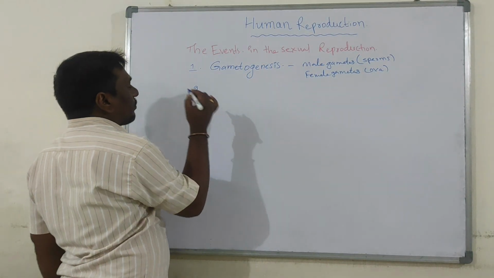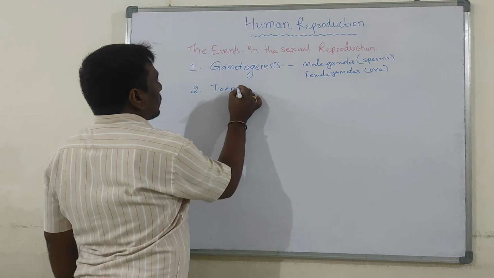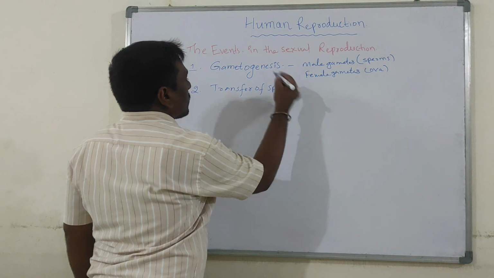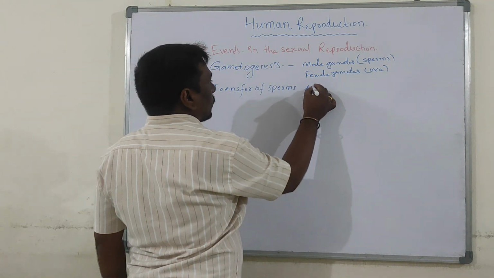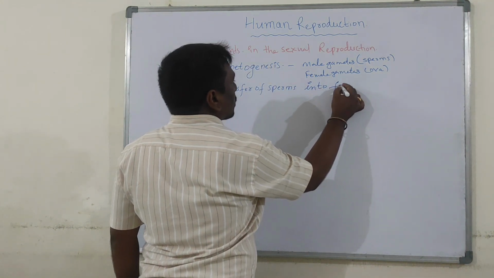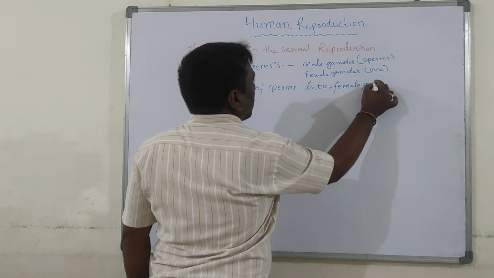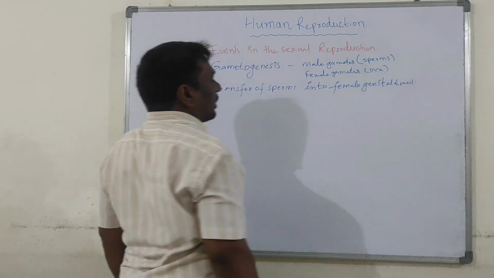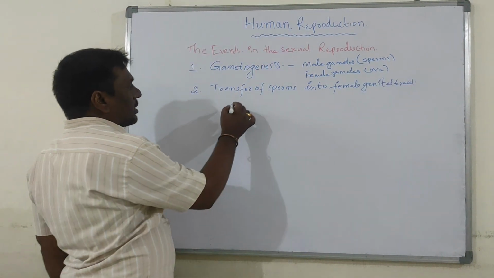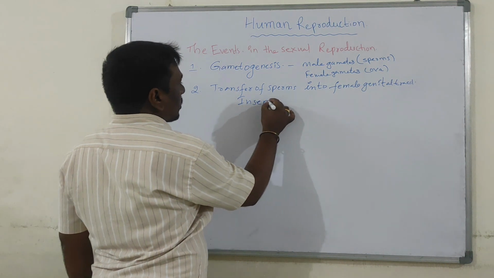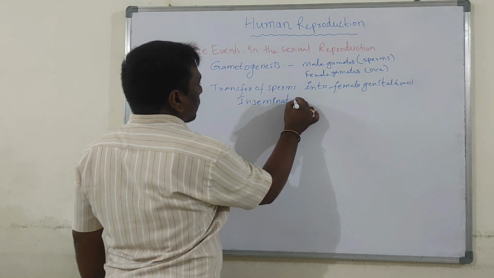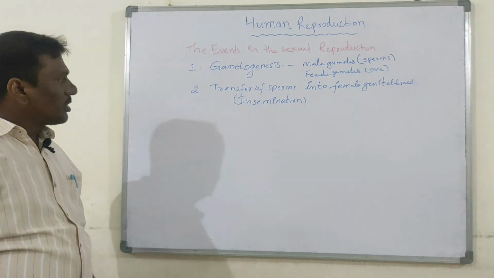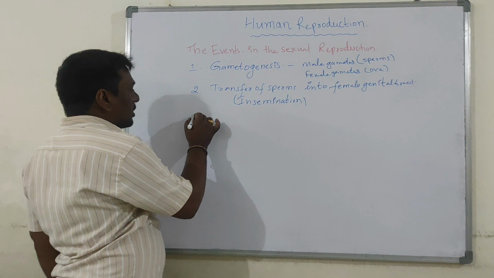The second one, transfer of sperms into the female genital tract. It is also called insemination. What is it? Insemination. Okay, the second event in the reproduction, insemination.